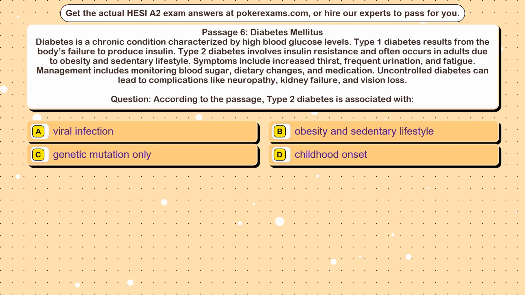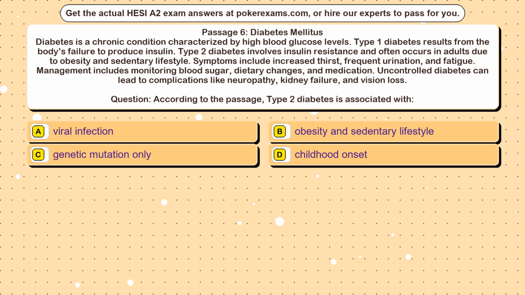Question 16. Passage 6, Diabetes mellitus. Diabetes is a chronic condition characterized by high blood glucose levels. Type 1 diabetes results from the body's failure to produce insulin. Type 2 diabetes involves insulin resistance and often occurs in adults due to obesity and sedentary lifestyle. Symptoms include increased thirst, frequent urination, and fatigue. Management includes monitoring blood sugar, dietary changes, and medication. Uncontrolled diabetes can lead to complications like neuropathy, kidney failure, and vision loss.